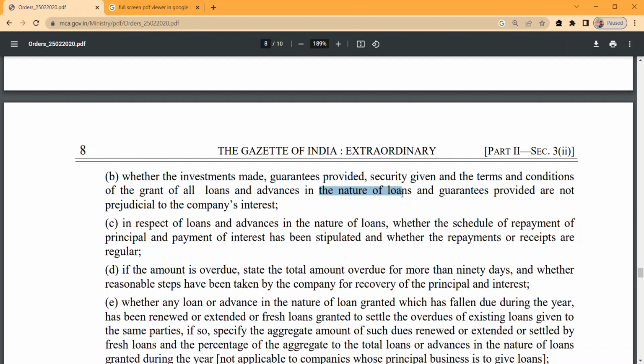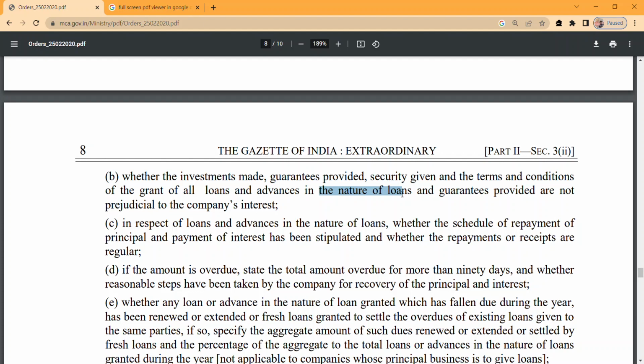So there should be nothing in the terms and conditions of the loan provided, or any guarantee given, or any investment made, which causes any harm to the company in any manner. Like I'll give you one more example. Suppose an investment is done by the company, and the investment is providing a return which is lower than the government rate of return.